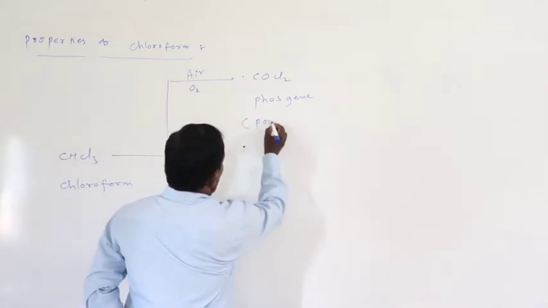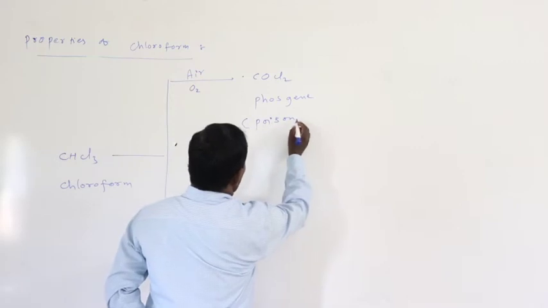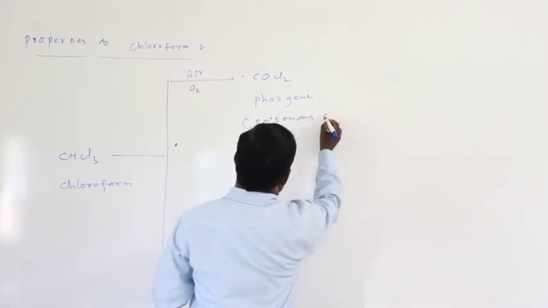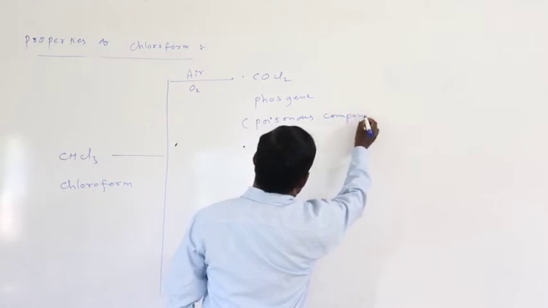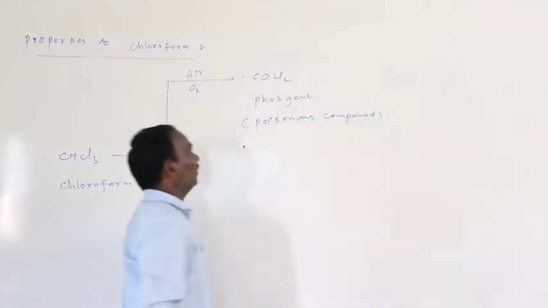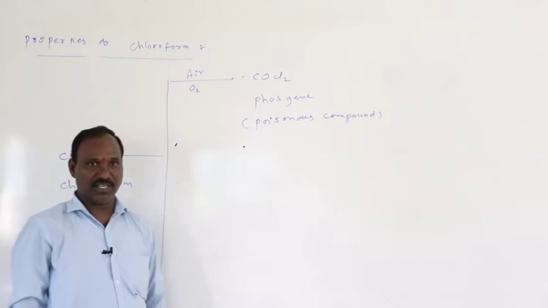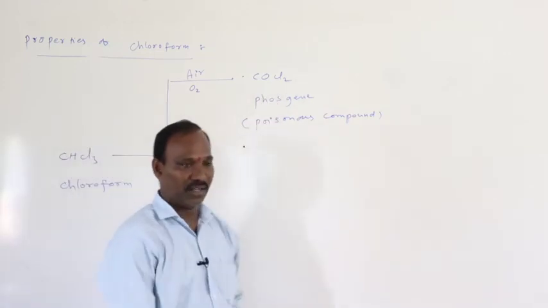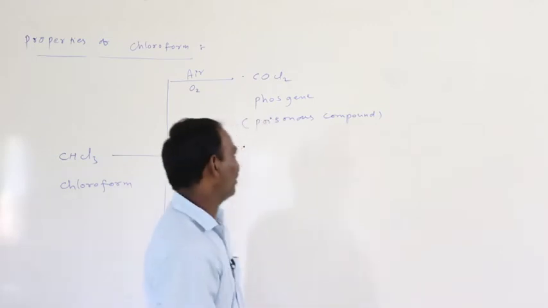It is a poisonous compound. Okay, phosgene is a poisonous compound. It is also called a carbonyl compound.